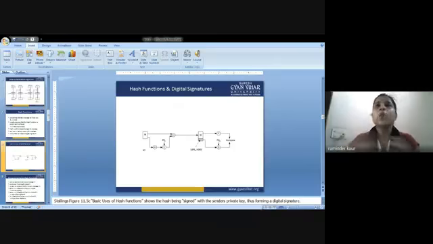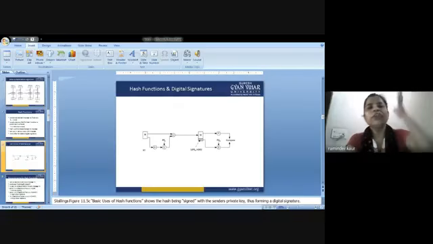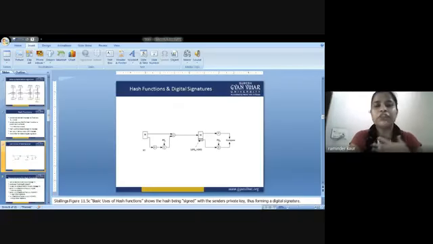So next, what is the efficiency of the hash operation? Efficiency of the operation. You can just have a look at the features of the hash function. I am giving you the time of 1 minute. Just have a look.